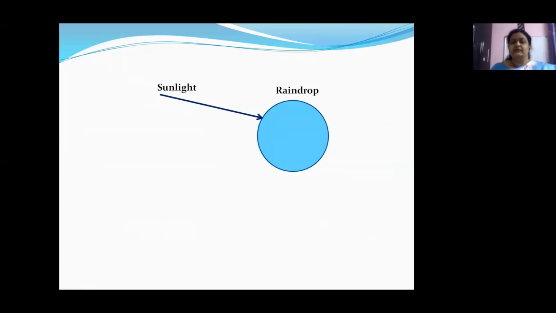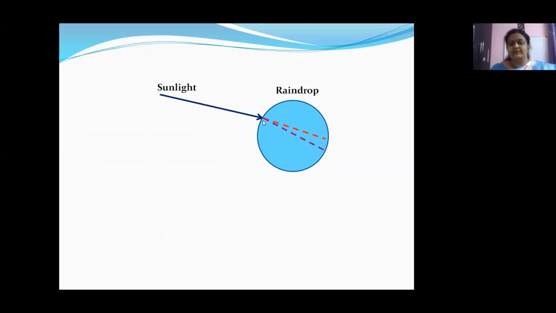Yes, it should refract inside the water surface. See, it is entering from air medium, going into water medium. That means it has to refract, it has to bend. Isn't it, children? It has to bend. And also, because it is going from one medium to another medium, into a water medium, there may be a chance of dispersion also. Why not? Let us see.